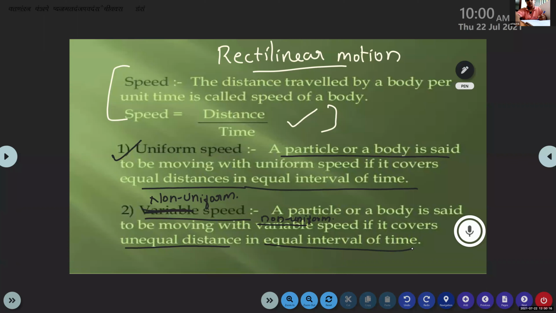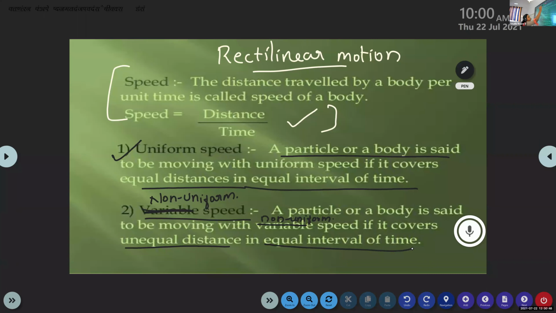Yes, ma'am. So here we're discussing the next term associated with the rectilinear motion of an object, that is speed. Speed is a physical quantity that measures the rate of motion of an object. By calculating the speed, we can identify whether the object travels fast or slow. So how can we find the speed? The speed is the distance traveled or covered by the object in a given interval of time, or mathematically, speed is equal to distance divided by time.